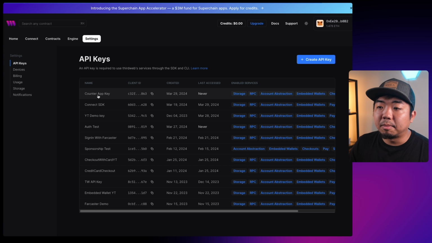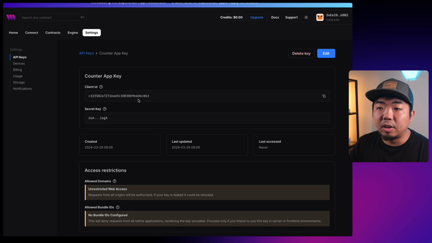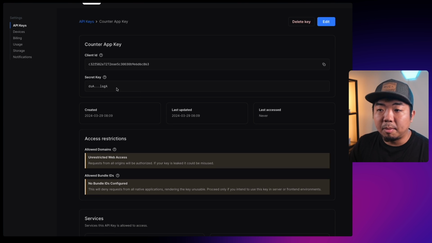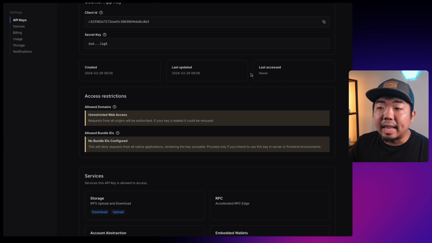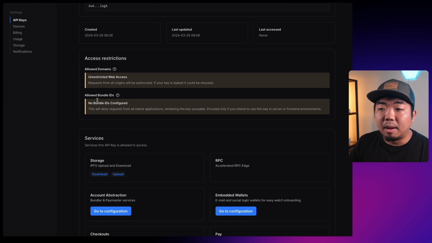If we click on that, you can see through your API key, you can configure a few different things. In here, you're given your client ID. You can see a part of your secret key, so you know which one it is. You have the date created, date last updated, and you also have a last access. Now we haven't used this client ID yet, so we're not going to have anything there. We have access restrictions. So again, you can set up the domains that your API key has access to. You can also set up bundle IDs here. These are going to be things for your Unity games or your React Native mobile apps. So you can add those bundle IDs right over here.